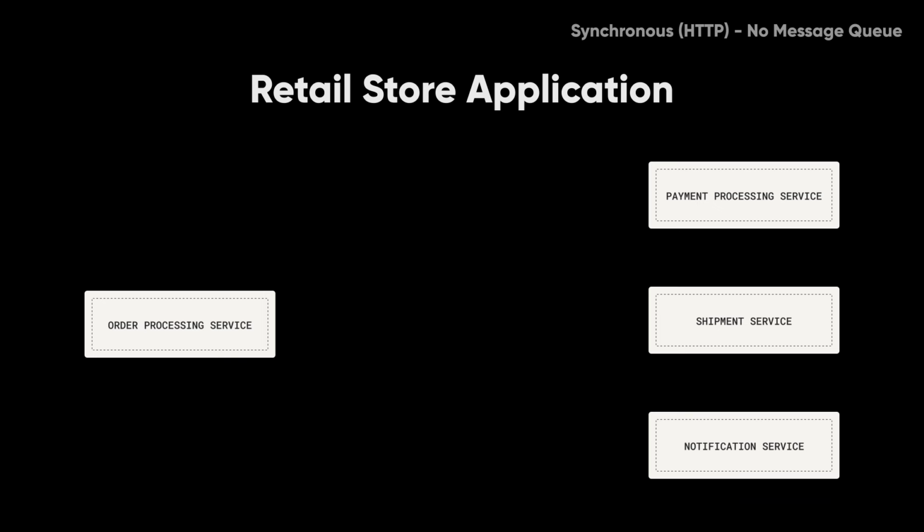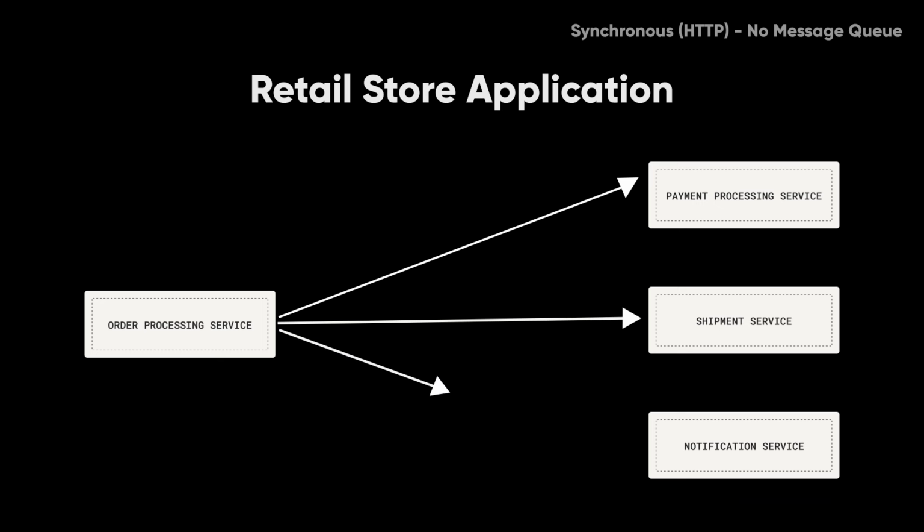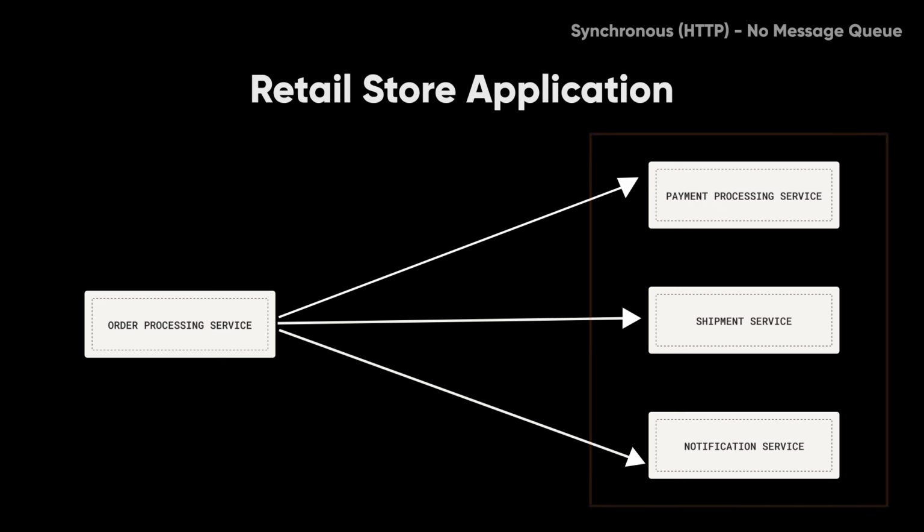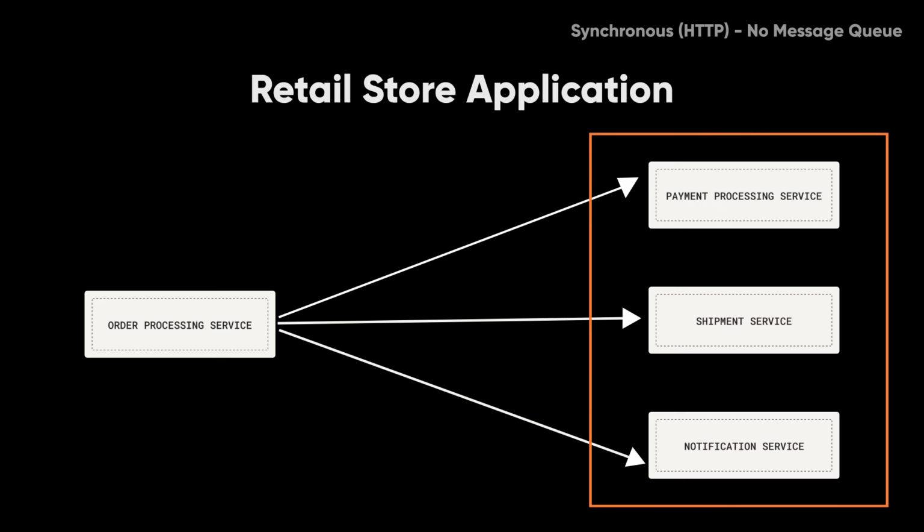In our HTTP-based microservice, when an order is processed by the order processing service, it triggers a chain of actions: processing payments, processing shipments, and sending email notifications, for example. Hence, the completion of an order is dependent on all these actions. This is true because of HTTP's synchronous request response nature. The order processing service sends requests to the payment, shipments, and notification services and waits for their immediate responses.